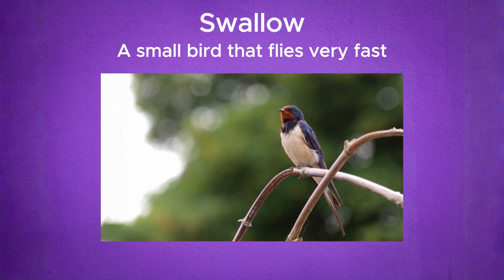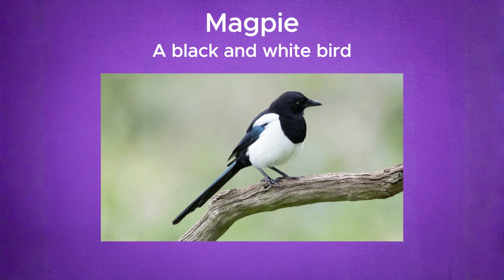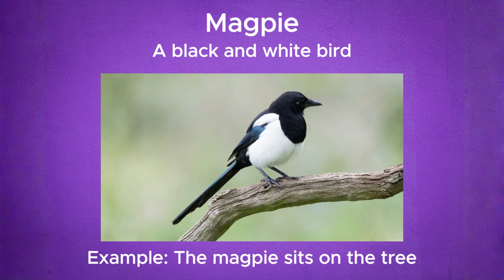Swallow. Swallow. A small bird that flies very fast. Example, the swallow flies low. Magpie. Magpie. A black and white bird. Example, the magpie sits on the tree.